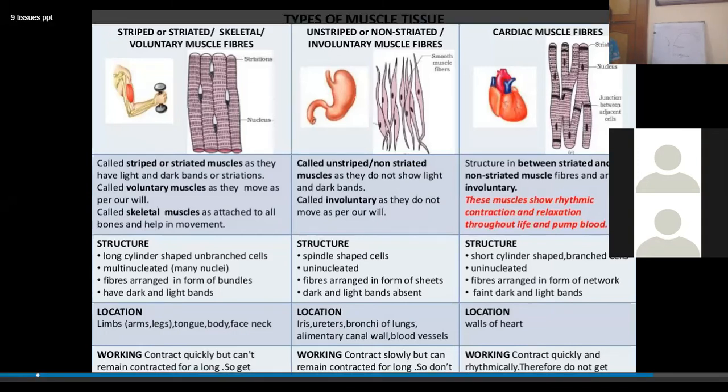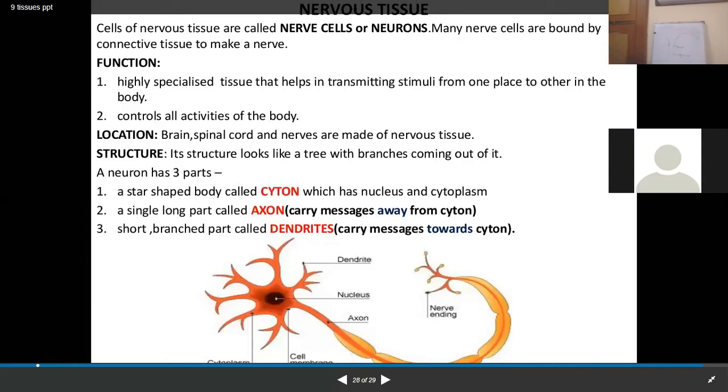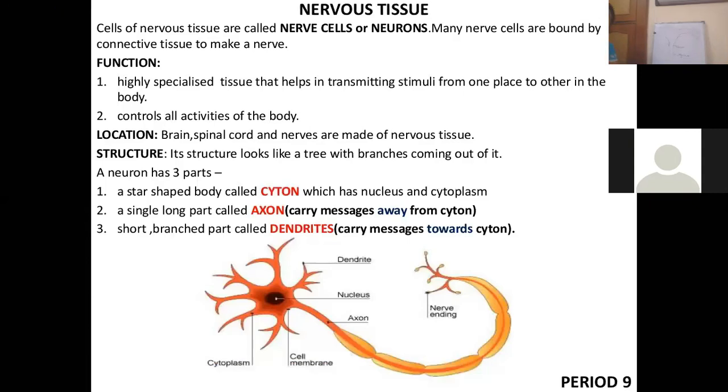This was all about muscular tissue, which is of three types: striated, unstriated, and cardiac muscle. Striated can be called voluntary. Then unstriated is involuntary, and cardiac muscle is also involuntary. The last topic of the chapter we will discuss is the nervous tissue.